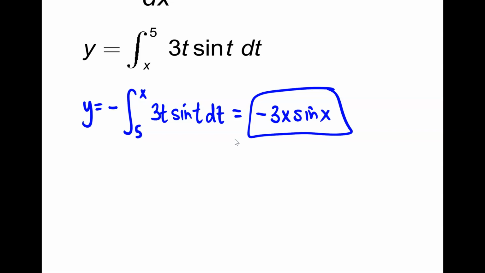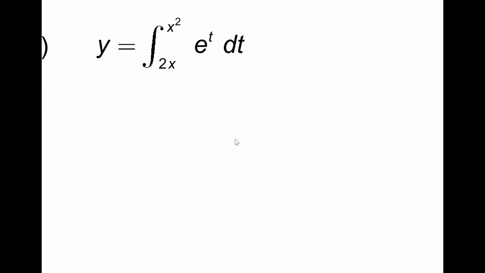So we know how to deal with a constant to a variable in the upper bound. What if we have a variable on the bottom? Okay, cool, we just flip it, but, ooh, now we have two variables. Both my upper and my lower bounds are variables, 2x and x squared. We can only have one variable as a limit to apply the fundamental theorem of calculus. So we must split it.